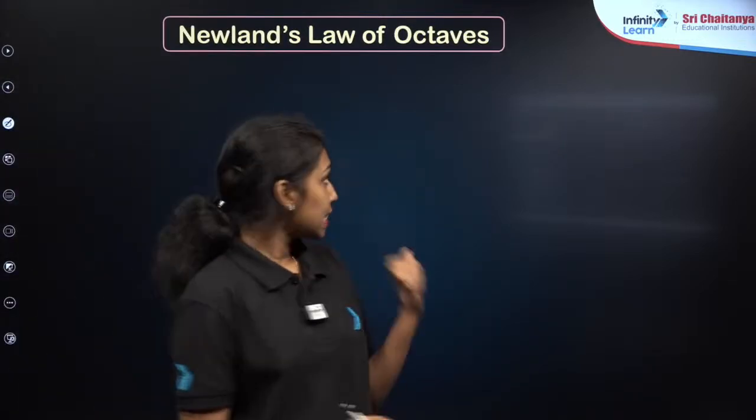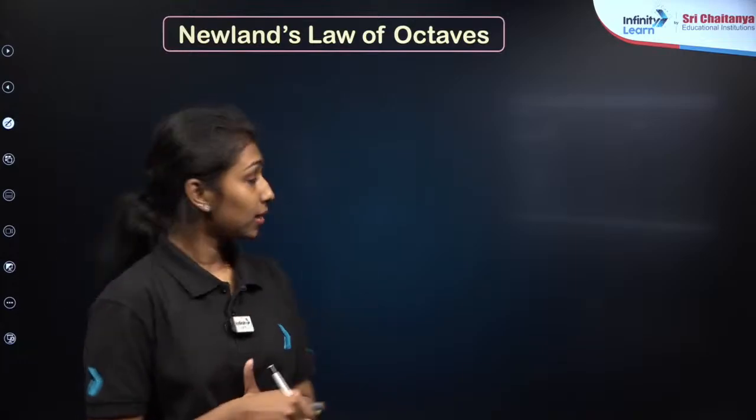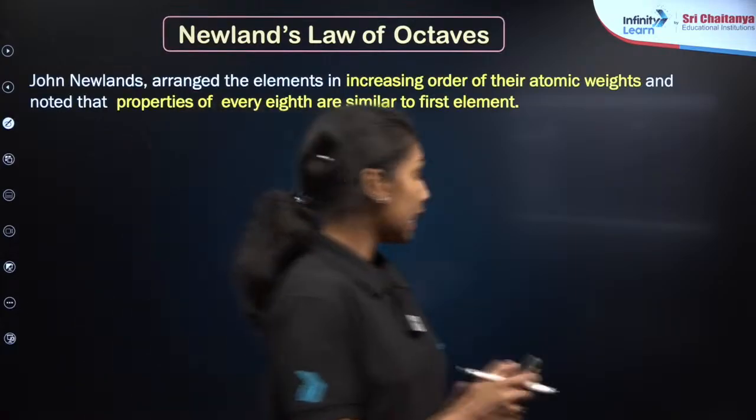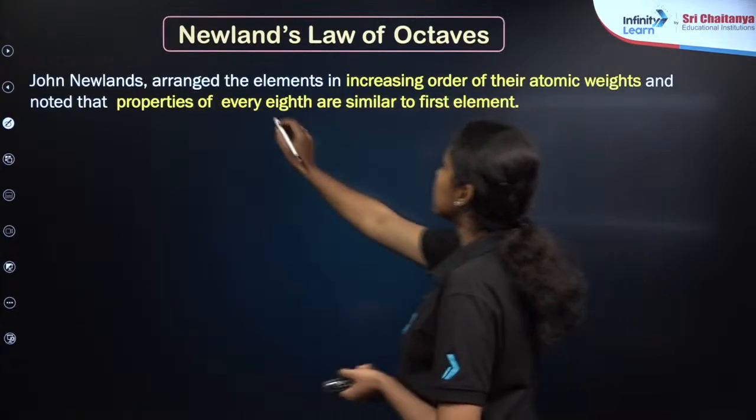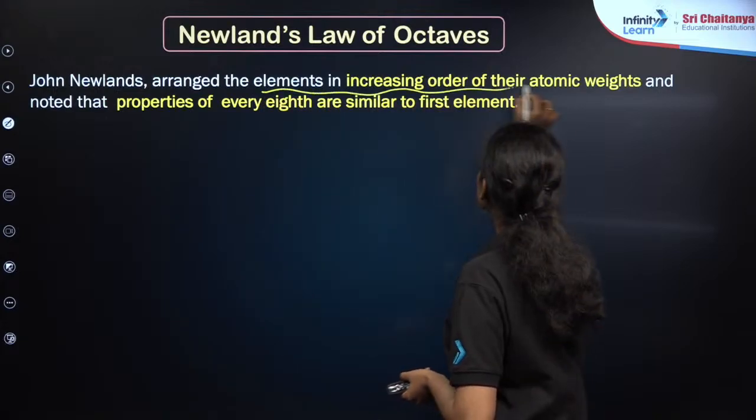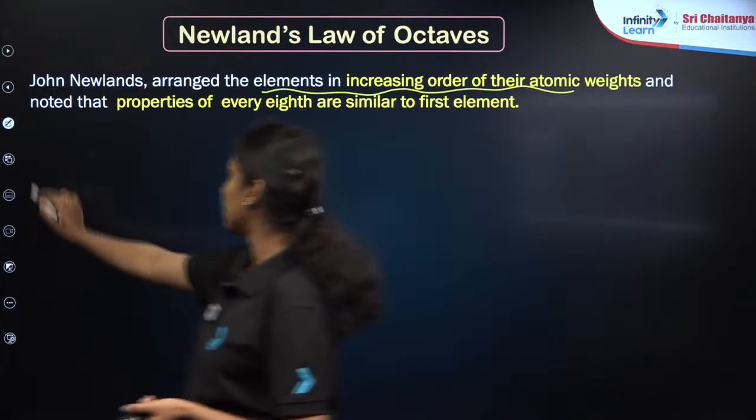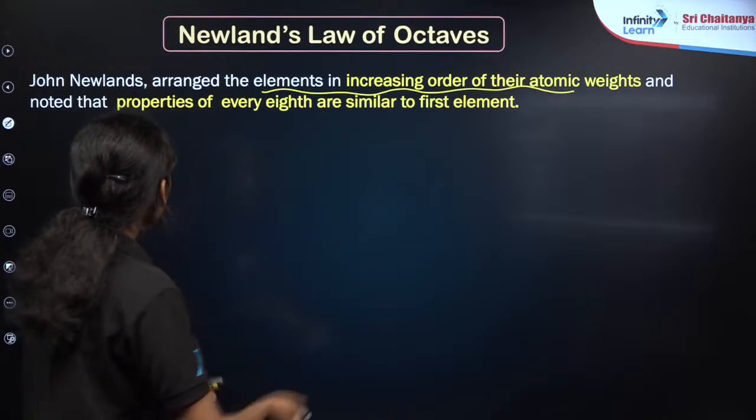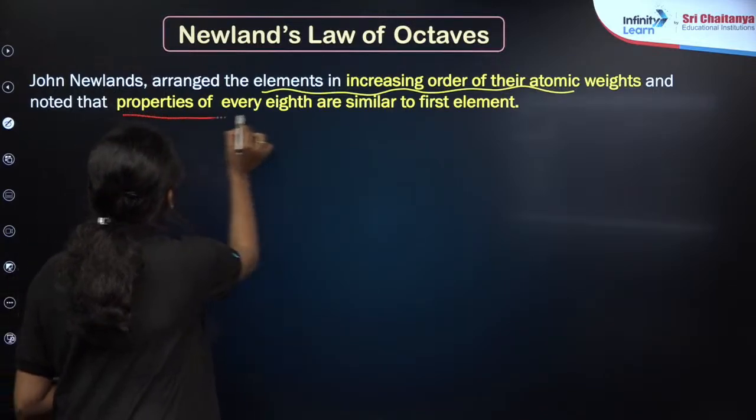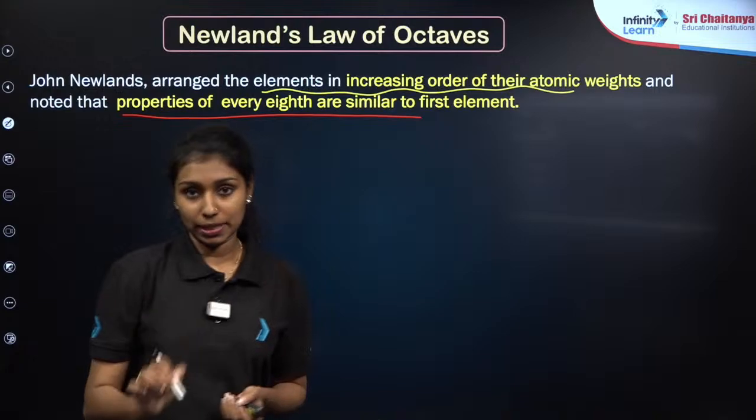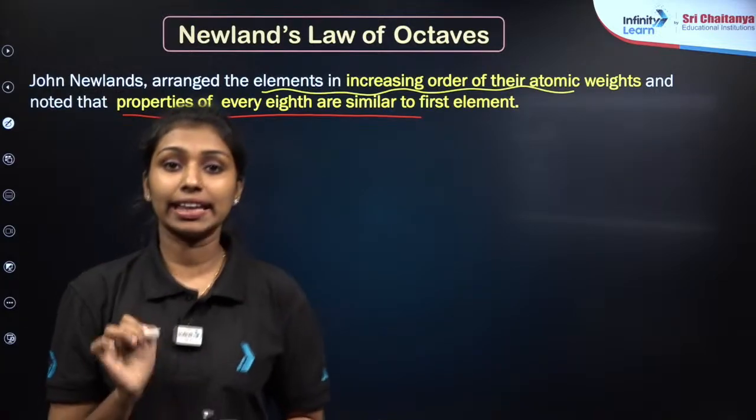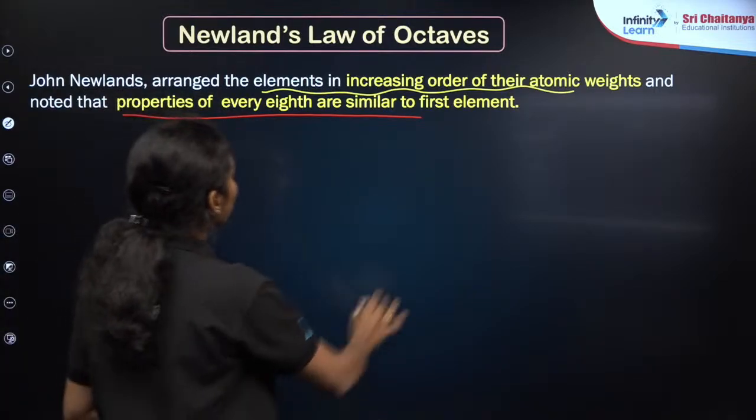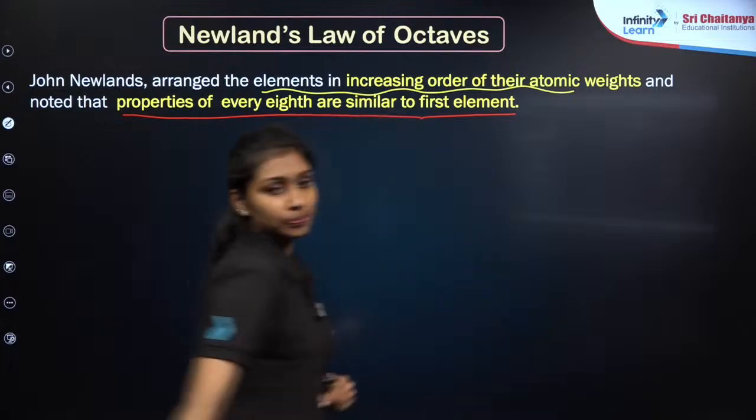Okay, now the second scientist came, that is John Newlands. What did he make? Again, he made a classification, that is, he arranged the elements in the increasing order of their atomic weight. And also he made the conclusion that the properties of every eighth element are similar to the properties of the first element, right?